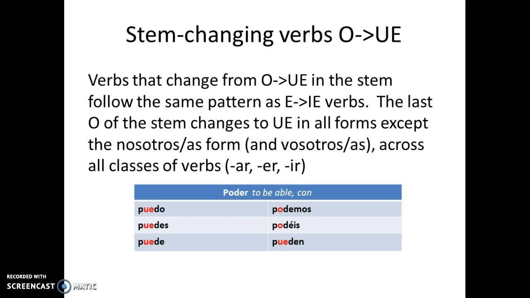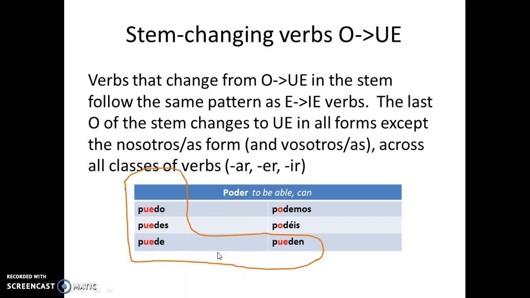For example, here we have the verb poder. It means to be able to, or can. I can, you can, he, she, it can, we can, they can. In Spanish, the conjugation looks like this. Puedo, puedes, puede, podemos, podéis, pueden. The O, the last O of the root, in this case the only O, changes to UE in the first person singular, second person singular, third person singular, and third person plural.